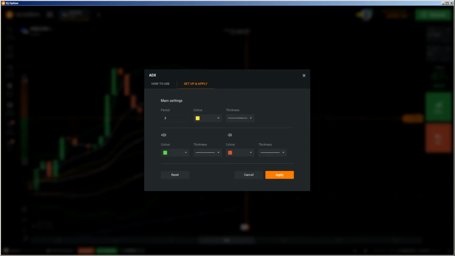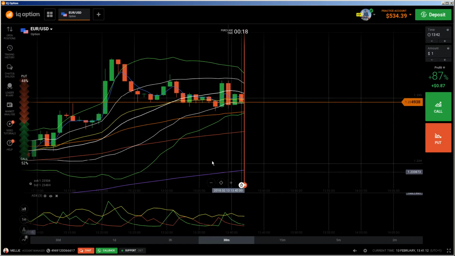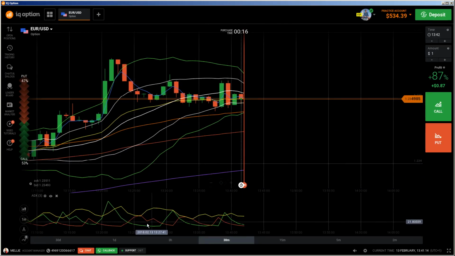So we have 3 candles calculated. And this is the directional index: the uptrend directional index is green, and the downtrend directional index is red, for the downtrend. And this yellow one is the average trend strength. So let's see. I'm going to explain this here.